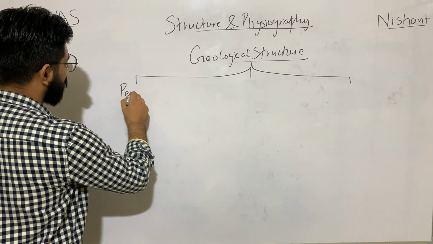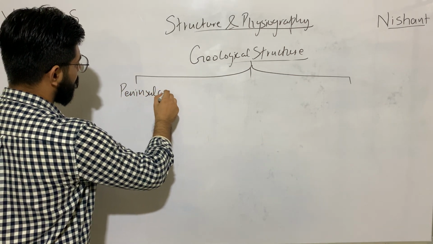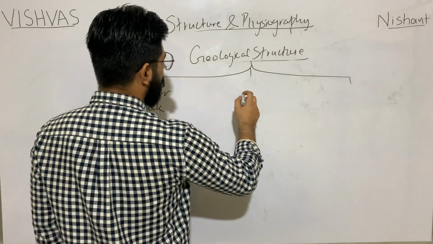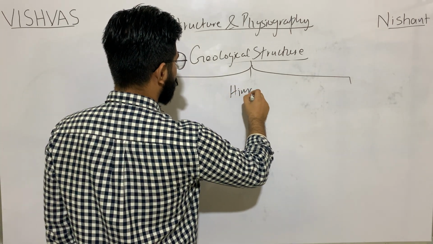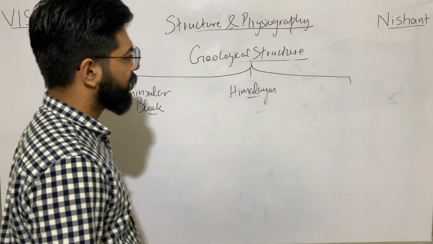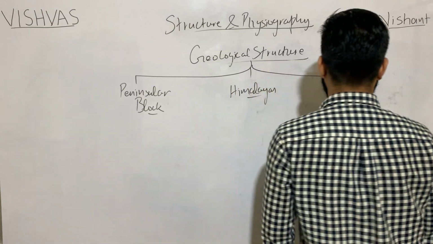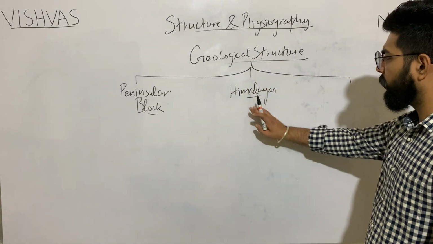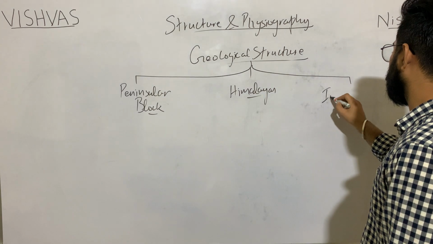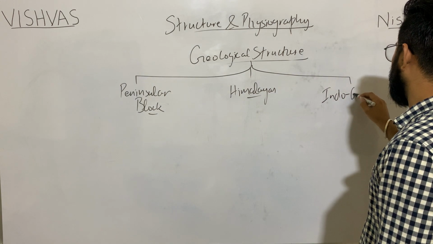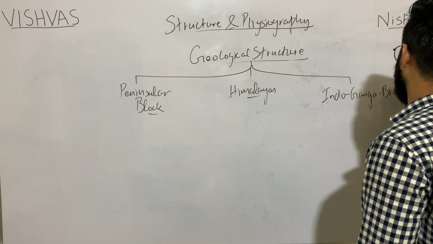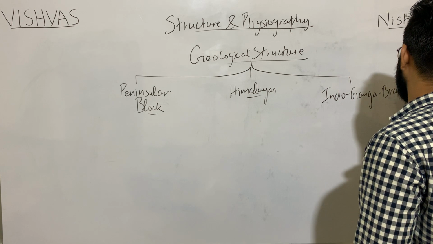The first is the peninsular block, the second is the Himalayas and other peninsular mountains, and the third is the Indo-Ganga-Brahmaputra plains.